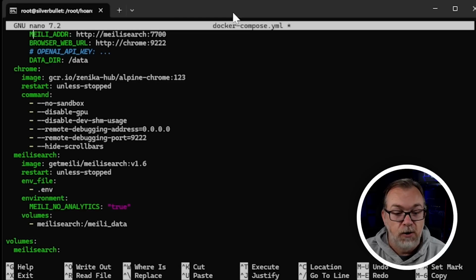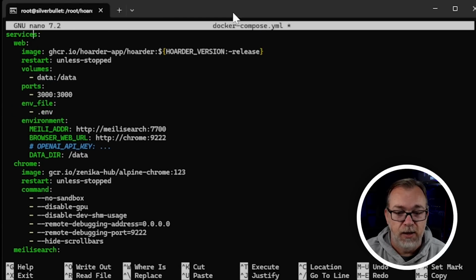So we've got our Docker Compose in here that we haven't really done much with other than just copy and paste. What we are going to do, though, is come down here to where it says OpenAI API key, and we're just going to delete the comment in front of it so that we're actually going to use it. Now, if you're not going to use OpenAI, you can skip this little part right here. But in order to use OpenAI, you need to do this. You need to uncomment that line and delete those 3 dots.